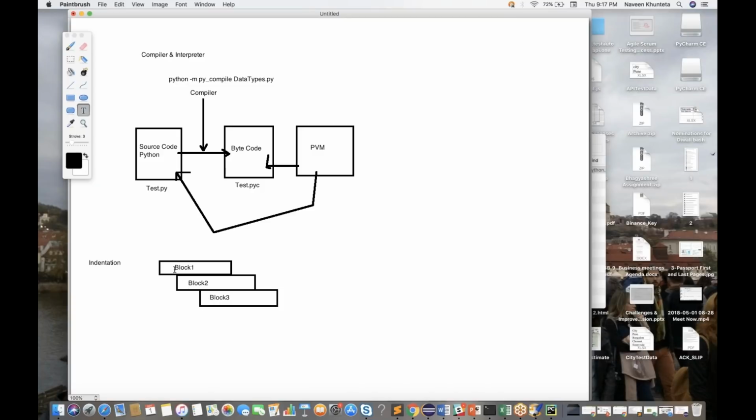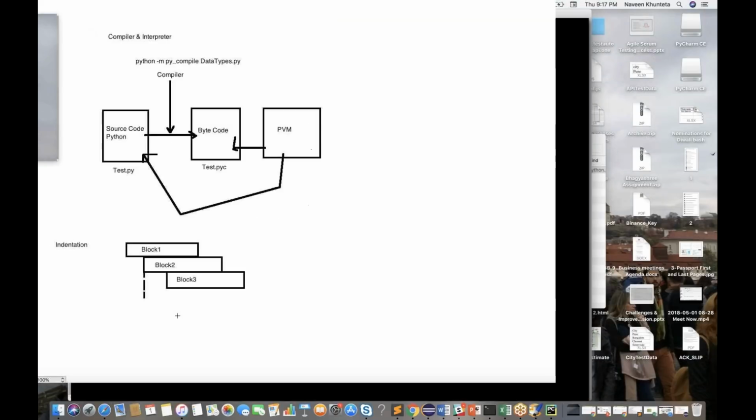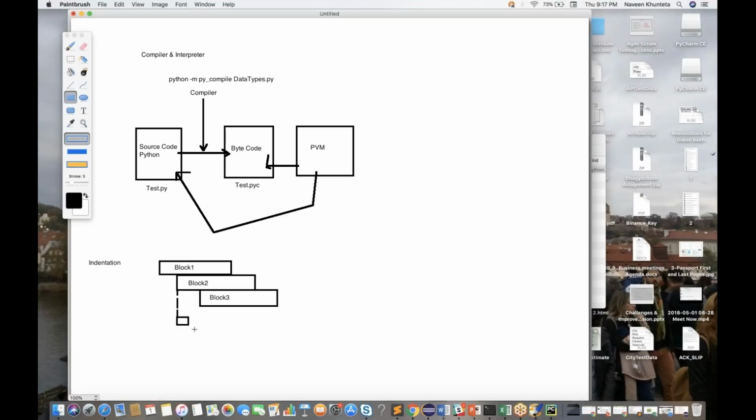Now block 2 is getting ended over here. Exact same alignment you have to use, guys. So I'll write like this. This is the same alignment. Block 2 is getting ended over here. Now the same alignment you have to use from here to here. So this is the end of block 2 continuation.